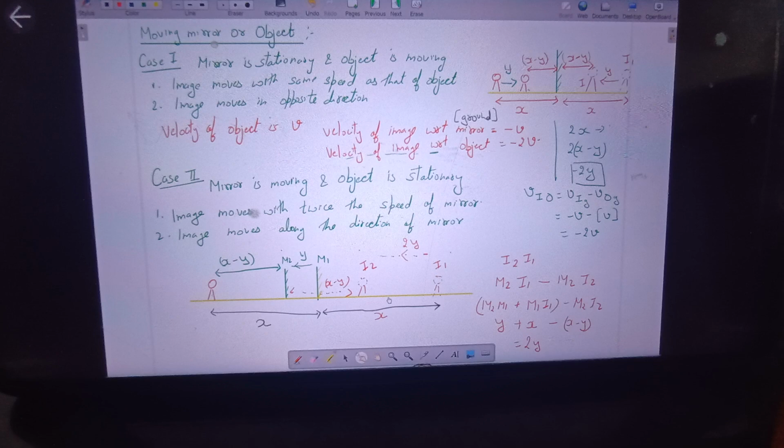If I find the distance between M2 and I1 minus distance between M2 and I2, if I subtract this distance from this distance, I'll get the separation between I1 and I2. So that is what we have done here. M2 I1 is distance between final position of the mirror and initial position of the image, minus M2 I2. So that we can get the distance between the 2 images. Now M2 I1 can also be written as M2 M1, because we know the separation between 2 mirrors, plus the distance between mirror M1 and the image I1.